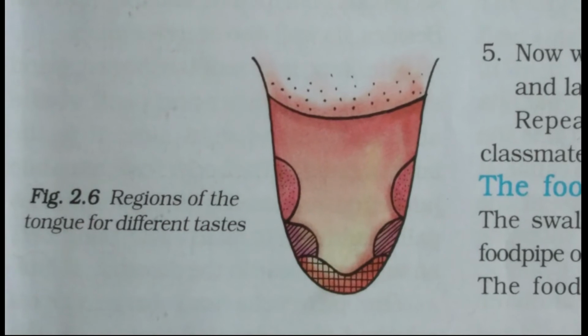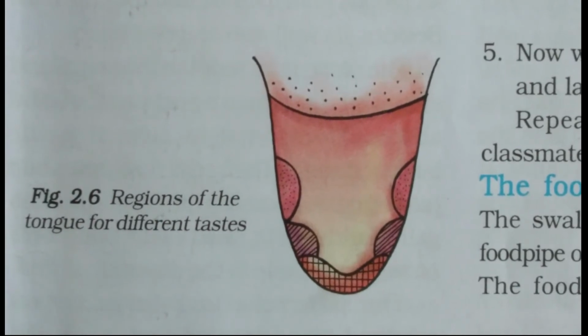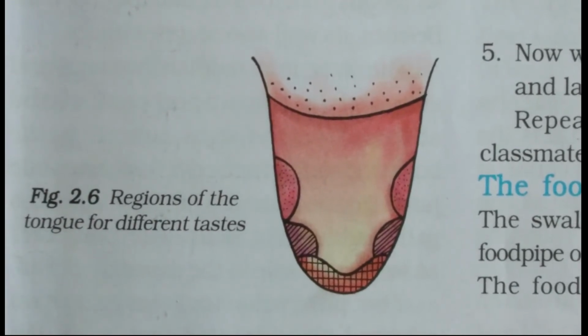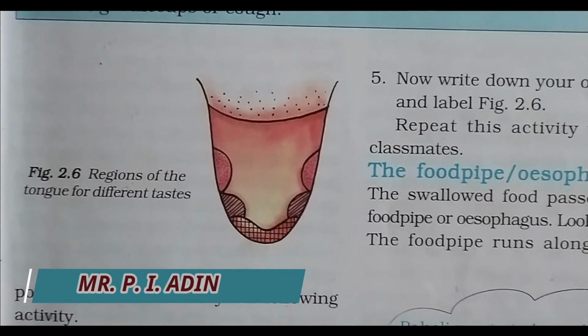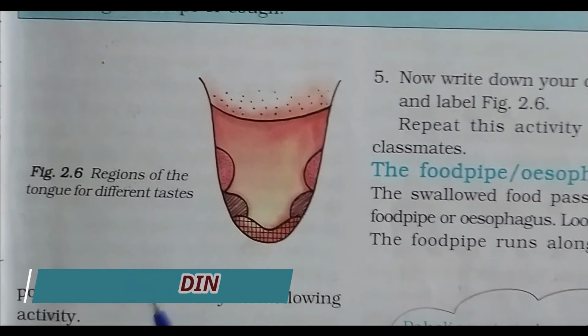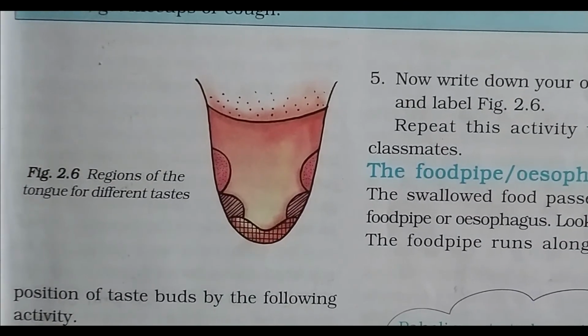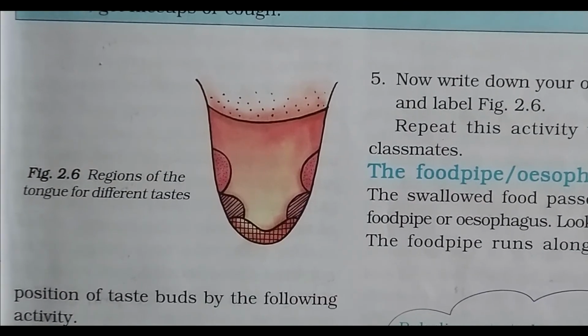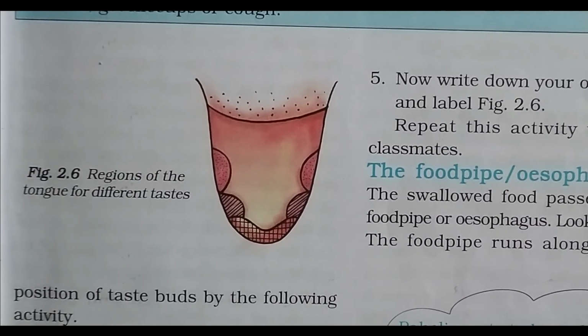So why do we use our tongue? Yes, we use our tongue for talking and tasting the food. Not only these two, it also helps in swallowing food. We also taste food with our tongue. So the tongue is used for talking, swallowing food and tasting the food.